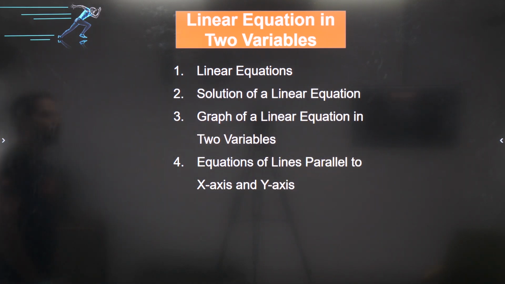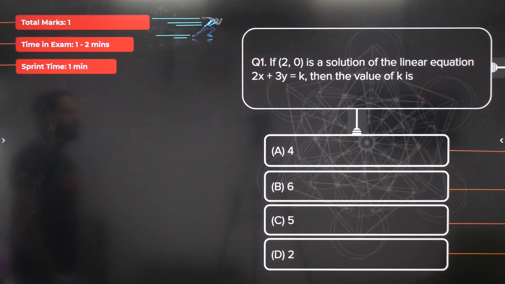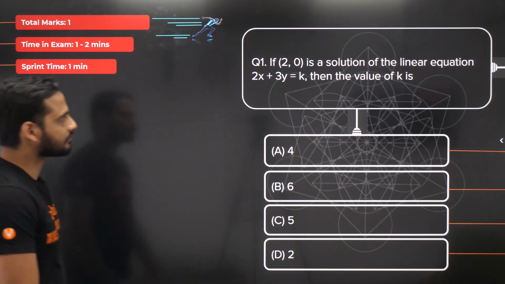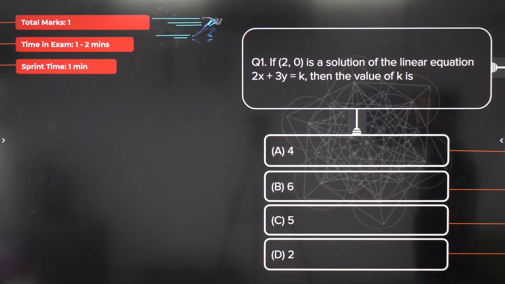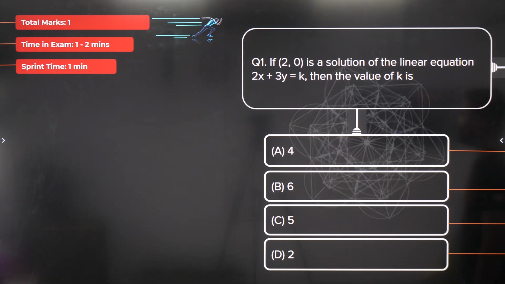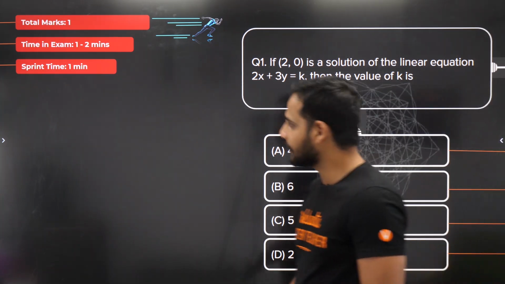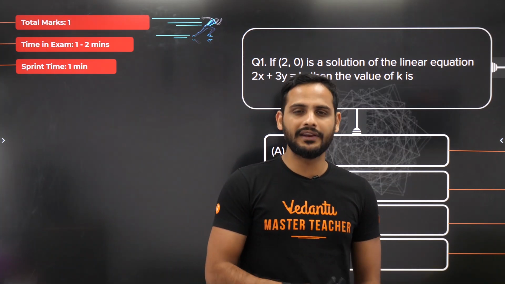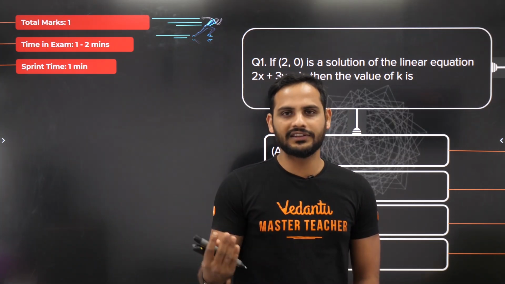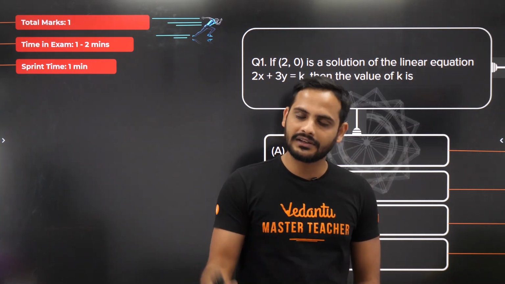Okay, now let's dig deep into the questions. So the first question we have is, bachcho, if (2, 0) is a solution of the linear equation 2x plus 3y is equal to k, then the value of k is. Now it's a very easy question, 1 mark question. It is asked in all the papers, they just change the values, but this concept is asked every year.